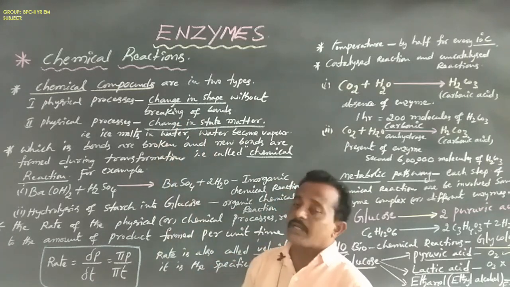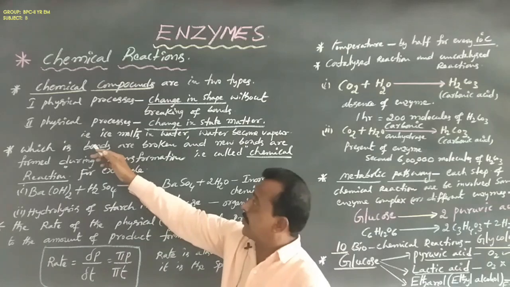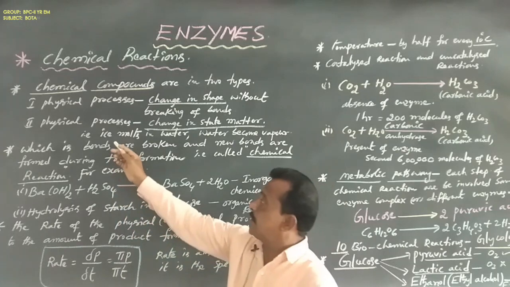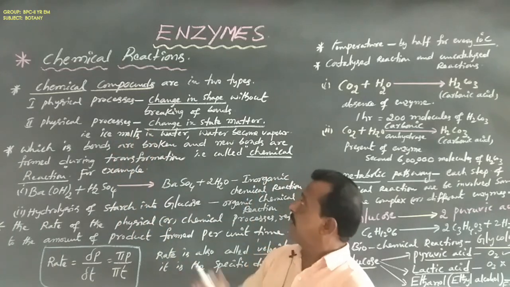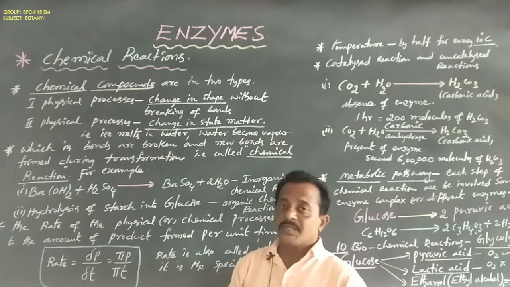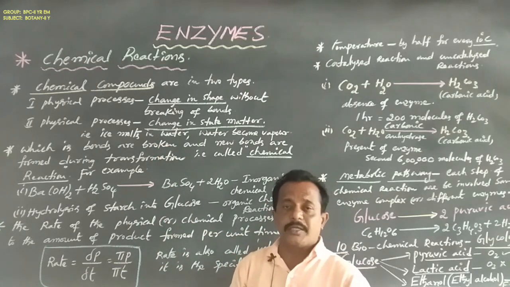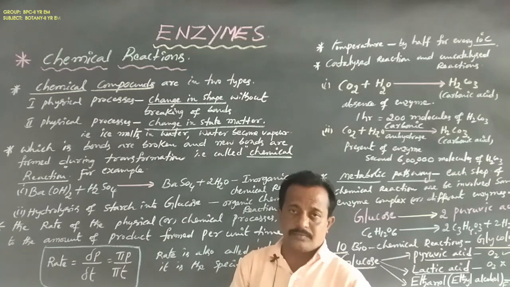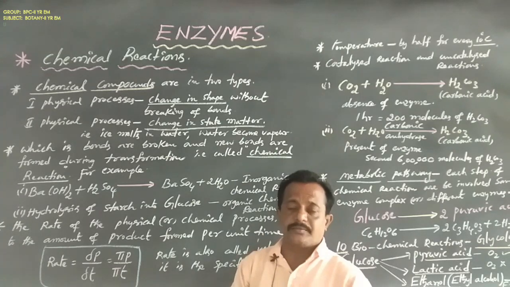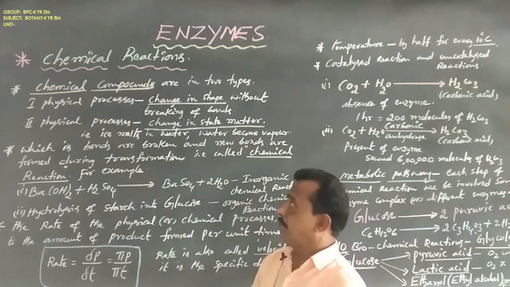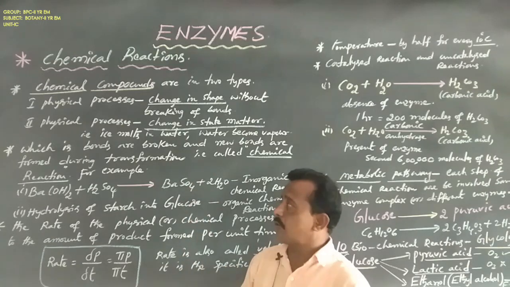The second physical process is change in state of matter, that is, ice melts into water and then water becomes vapor. So these two are physical processes: change in shape without breaking of bonds, and change in state of matter.